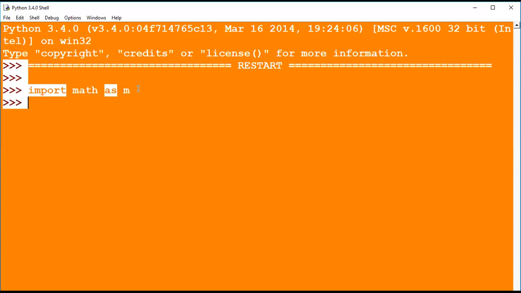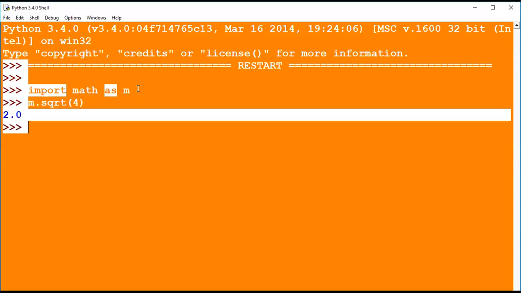So here I am using m dot. See the value. Also you can import OS. What is OS here? Operating system.